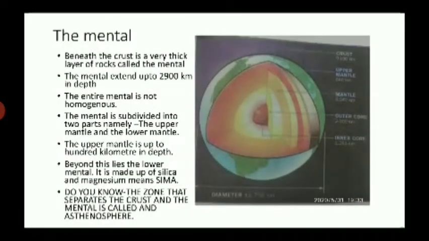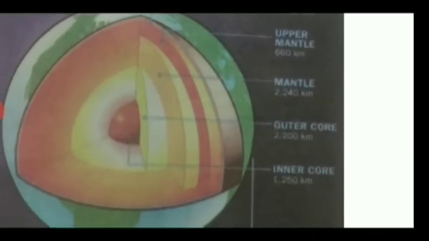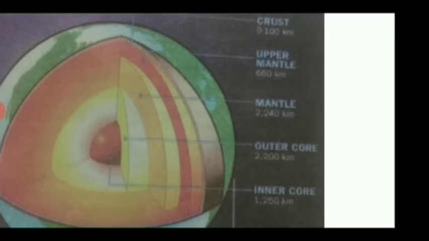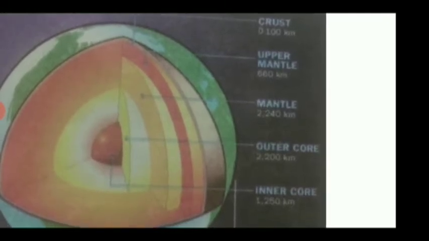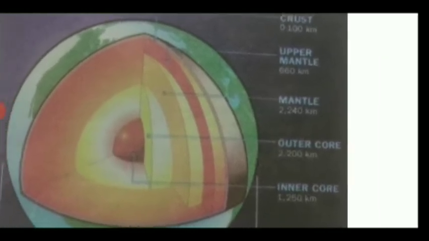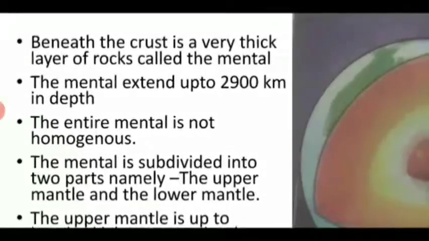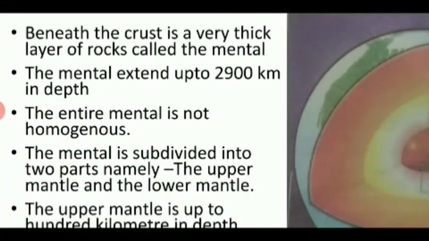Now the second one is the mantle. Beneath the crust is a very thick layer of rocks called the mantle. Look here, children. The upper mantle and the lower mantle are in two different places. So beneath the crust, it is a very thick layer of rocks, and these rocks are called the mantle.